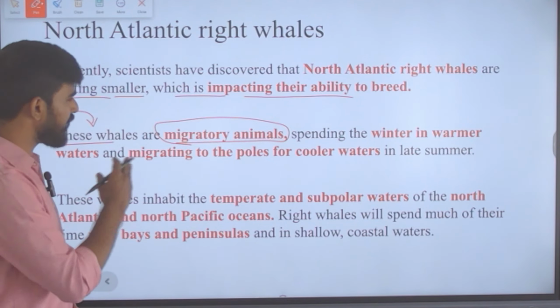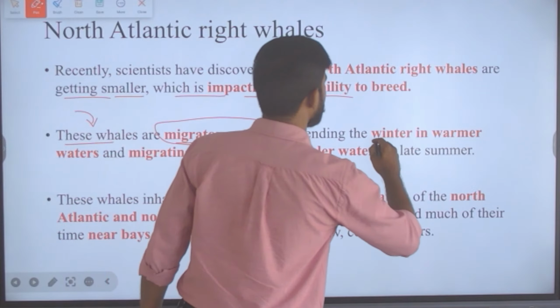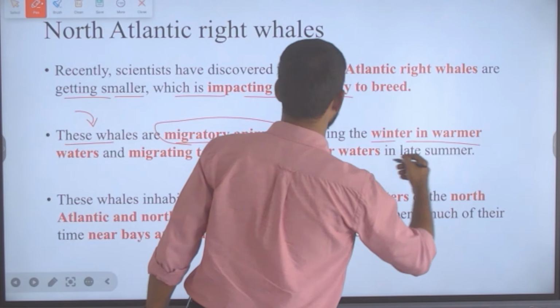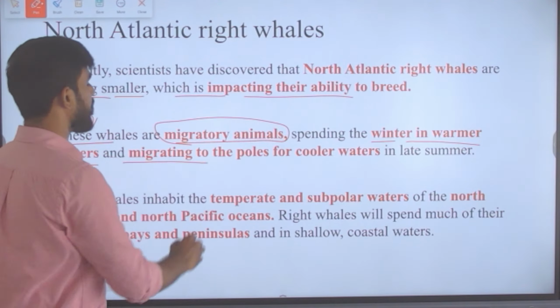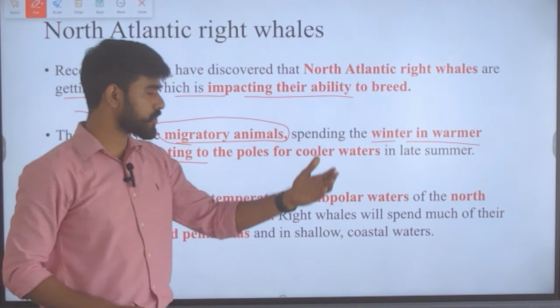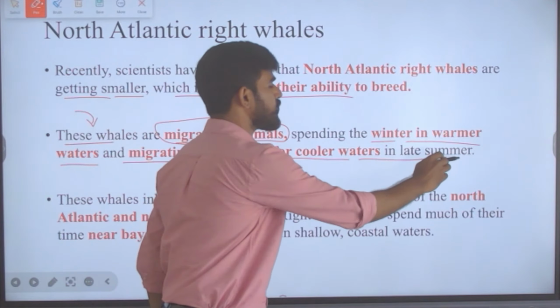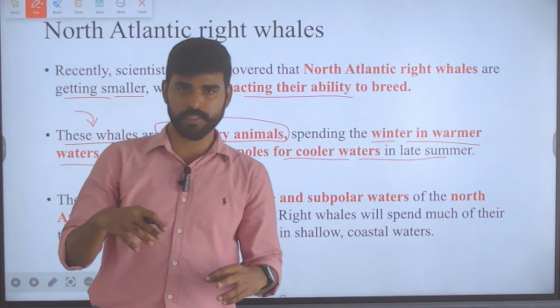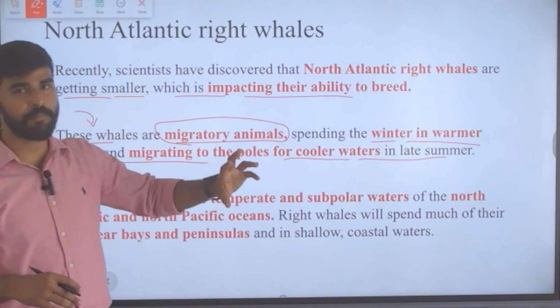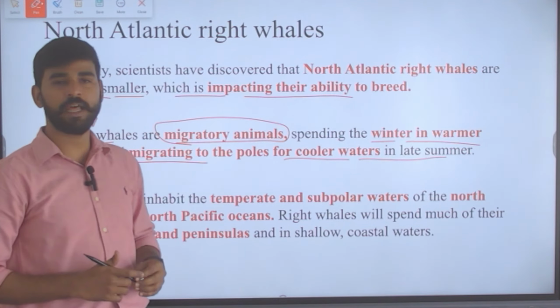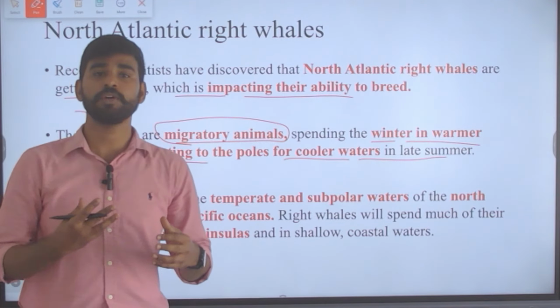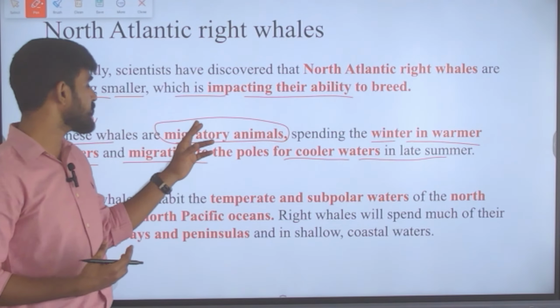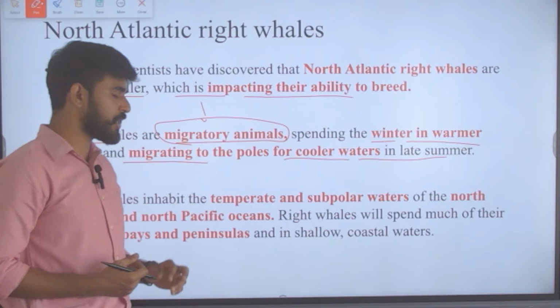Okay, so they are migratory animals. They spend winter in warmer waters and migrate to polar regions for cooler waters in late summer. So in winter they are in warmer waters, and during the summer they move to polar regions, where they will get access to cooler waters. That is the reason why they are migratory animals.